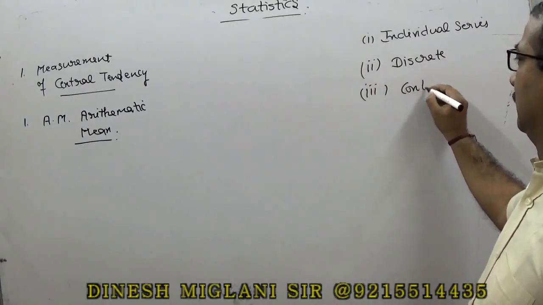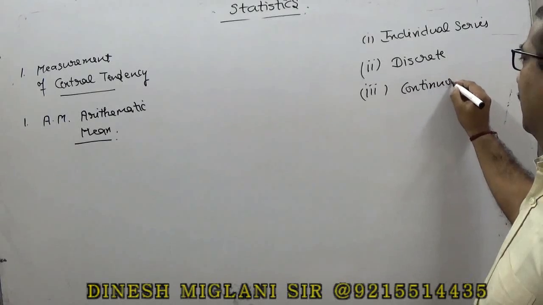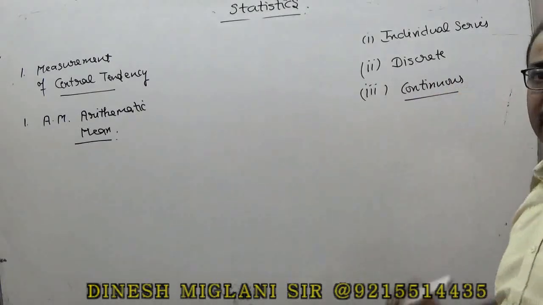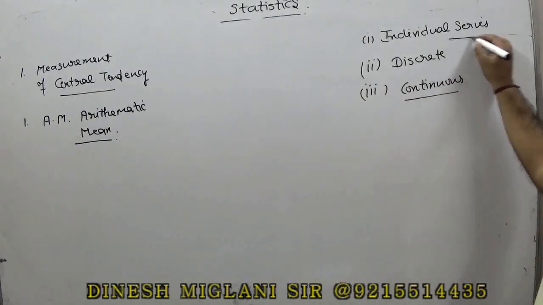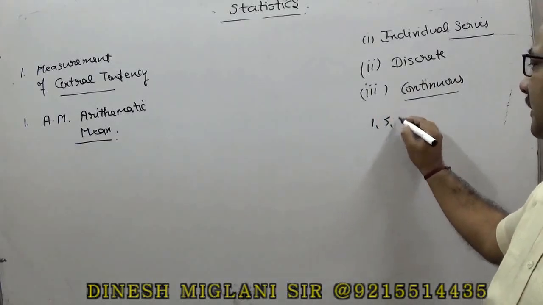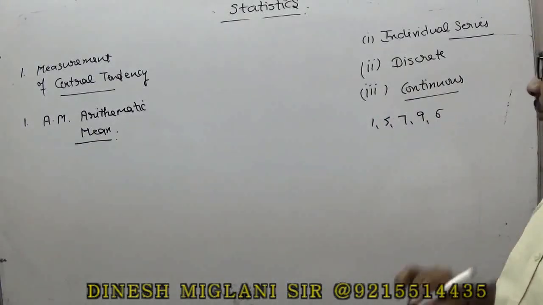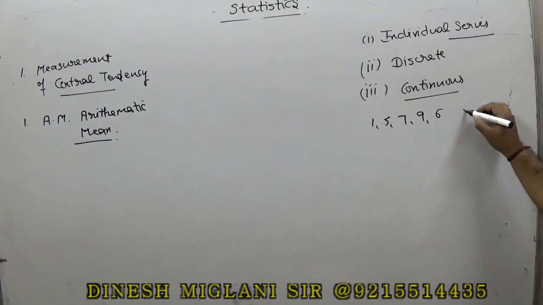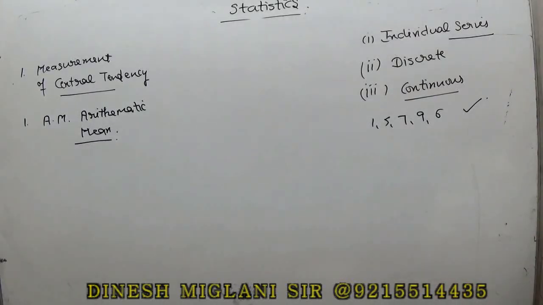So first of all, there is a need to understand the basic difference between them. In individual series, data is given like 1, 5, 7, 9, 6. The question is to find the mean of that. So this data is called given in individual series.